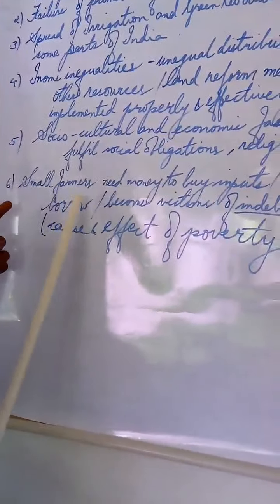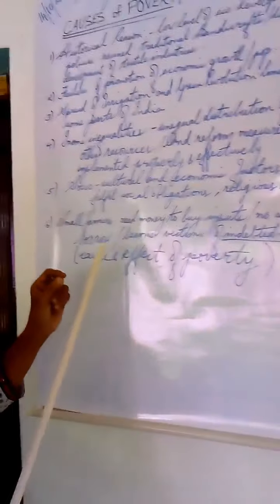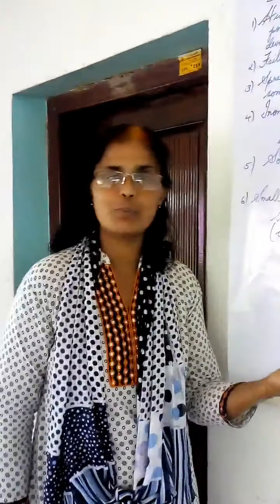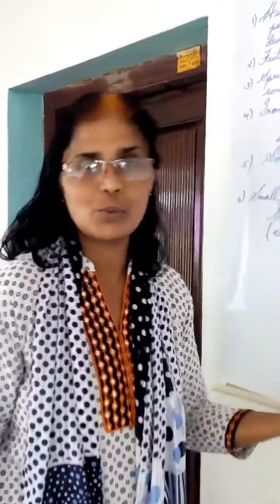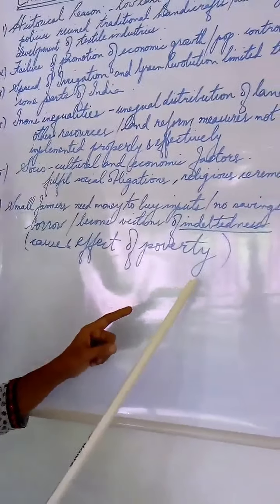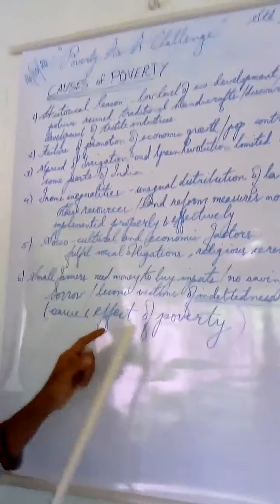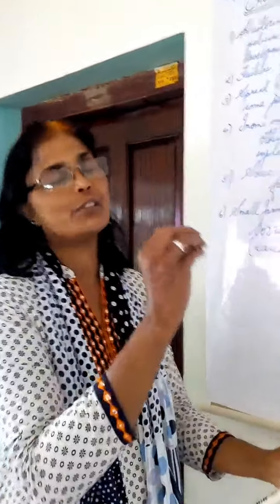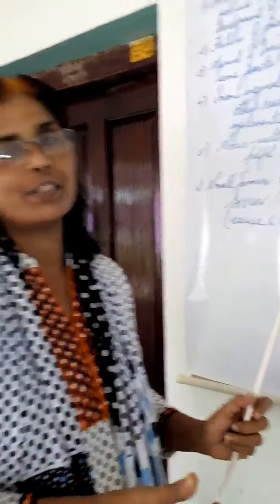Then we have the small farmers who are always in need of money. They are not furnished with money, because they have to buy the inputs for cultivation. Since they don't have money, they tend to borrow it, and finally they fall into a debt trap. So we can say that indebtedness is both a cause as well as a result of poverty in our country.